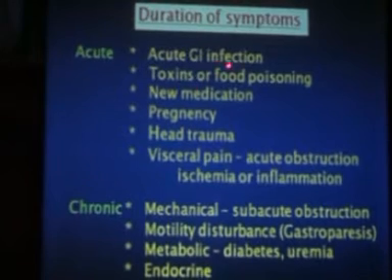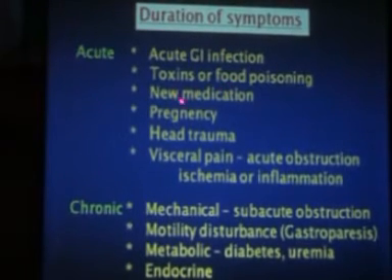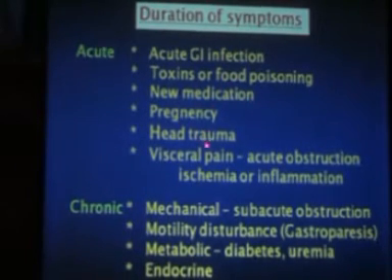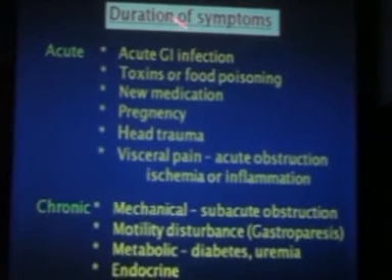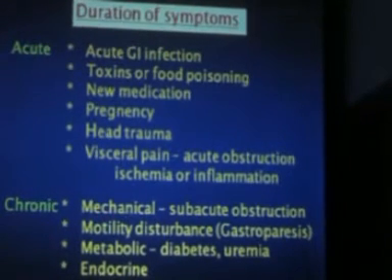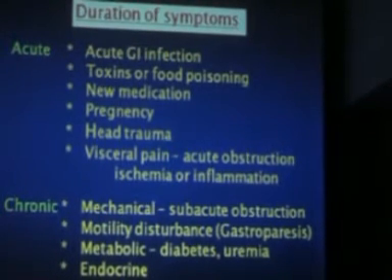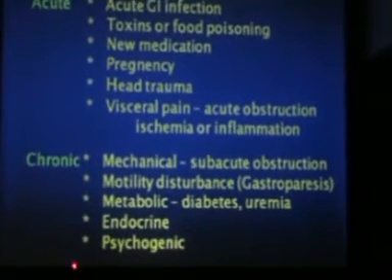Acute, as I told you, acute GI infections, food poisonings, anything to do with the medicines, pregnancy, trauma, any visceral pain due to any ischemia, obstructions or inflammatory pathology of the GI tract, you can get an acute vomiting. Chronic vomiting by and large is mechanical, that is subacute obstruction, small bowel, gastric outlet, colonic obstructions, anything is possible. Motility disorders, gastroparesis, we'll discuss gastroparesis a little later. Metabolic means diabetes, uremia, Addison's disease can produce, the endocrine is Addison's disease and myxedema can produce vomiting, and psychogenic.